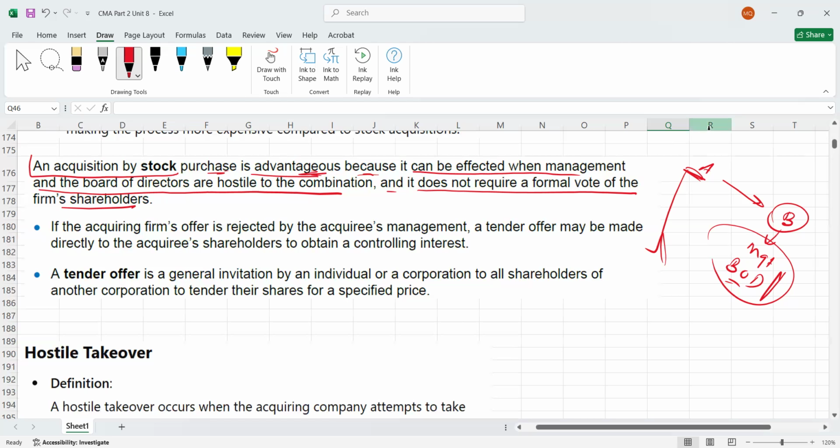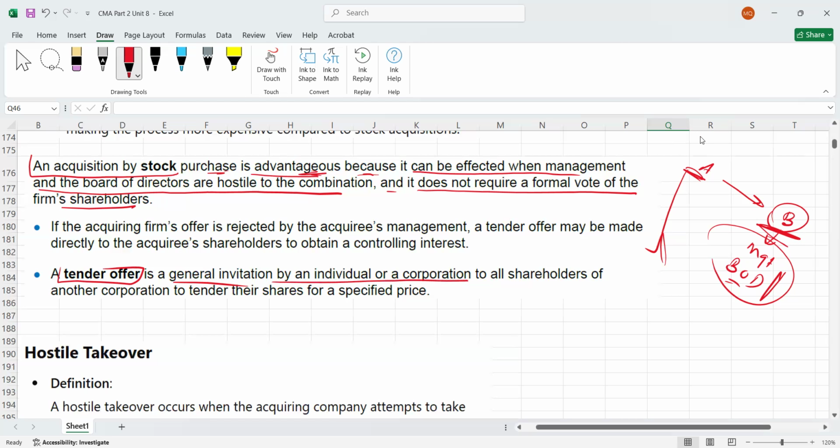Now, how would you buy the shares, even if the management or the board of directors of the target company is opposing the deal? Simply, you can make a tender offer. Please remember, a tender offer is a general invitation by an individual or a corporation.